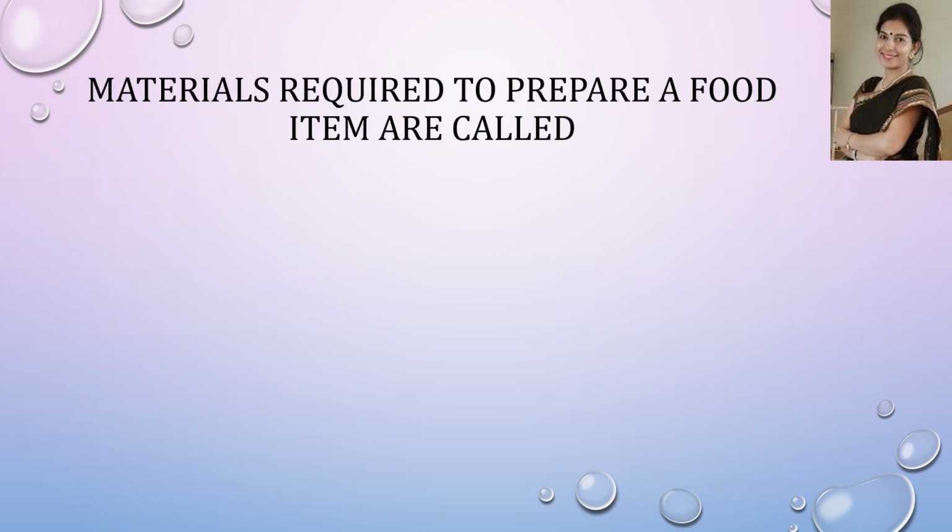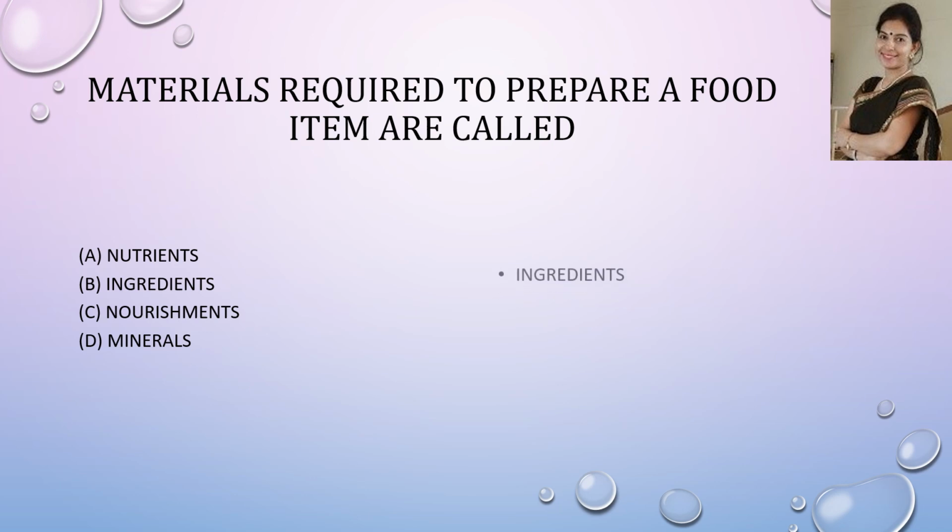Now your next question. Materials required to prepare a food item are called what? Your options are nutrients, ingredients, nourishments, or minerals, and the answer is ingredients.